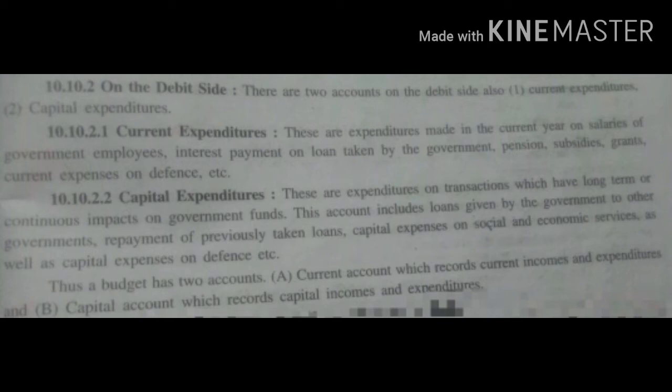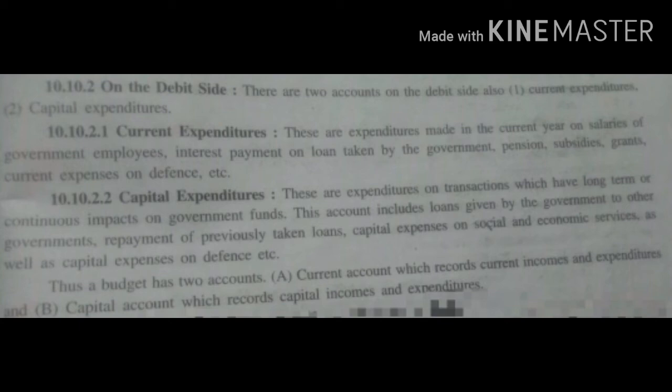Second is transfer payment. During the year, payments of interest, and grants to union territories, local self-government institutions, etc. are provided, grant-in-aid and financial assistance, these are included. In general, the payment of revenue expenditure should be made from revenue income, or we can say that the current expenditure should be made from the current income. If possible, surplus revenue should be created and used in the capital section.